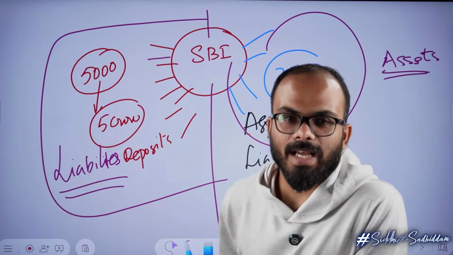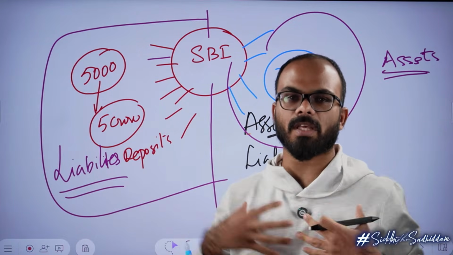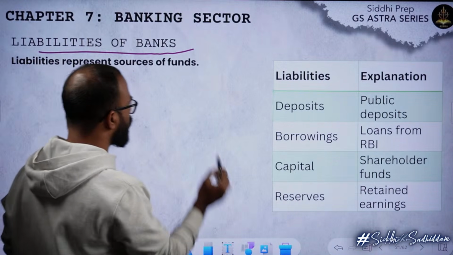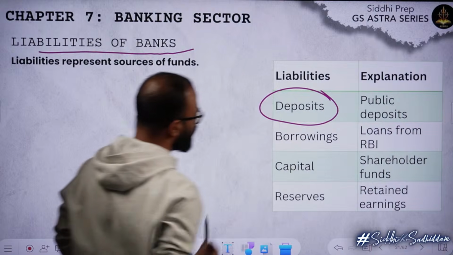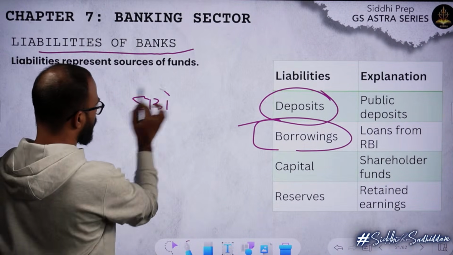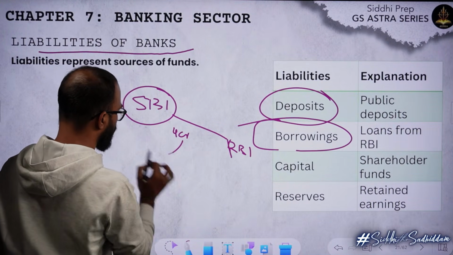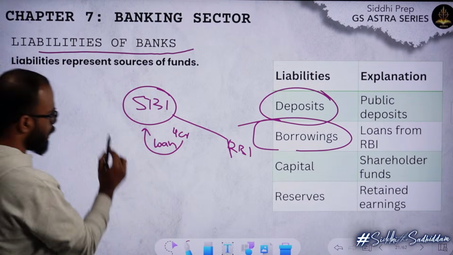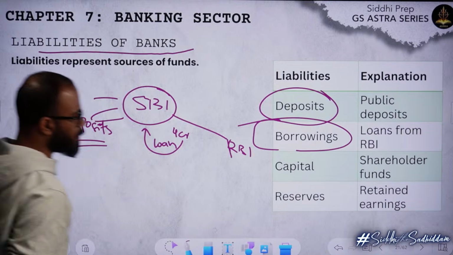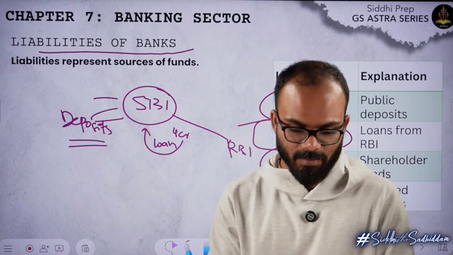Right? So this is about assets and liabilities with respect to a bank. These slightly differ between a human being versus a bank. For a bank, liabilities are all those things that are deposited by people, or if a bank borrows from the Reserve Bank. Say SBI went to Reserve Bank of India and took 4 crore rupees as a loan. This is a liability. All deposits are liabilities, and whatever capital, whatever shareholders' funds are there, they are liabilities.